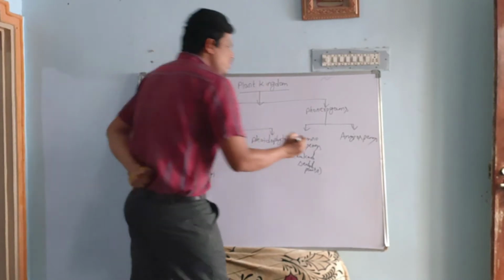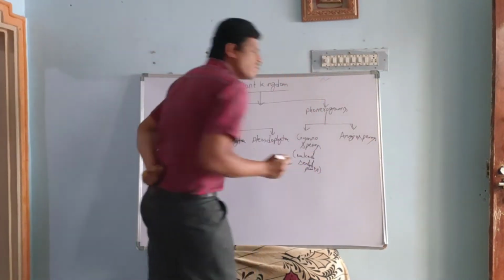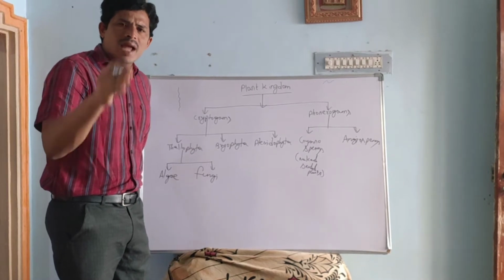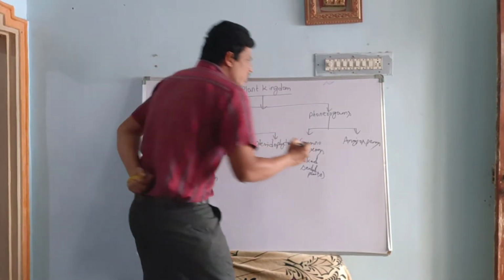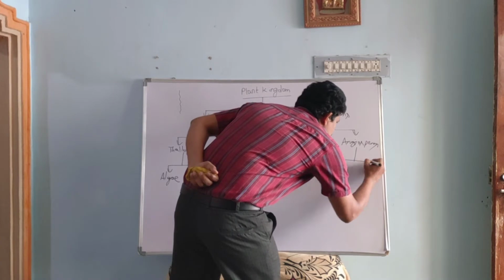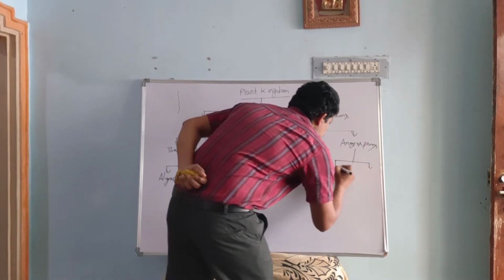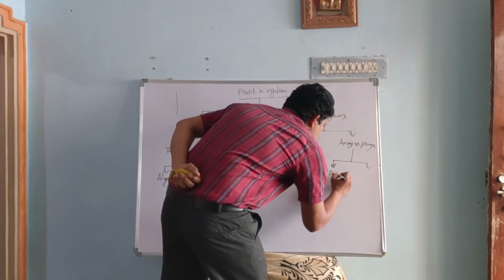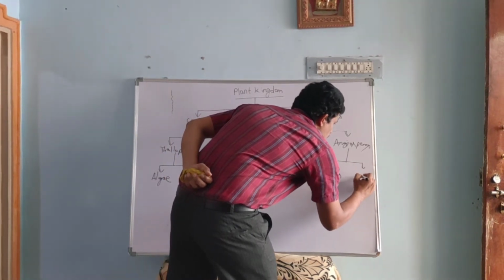And coming to the angiosperms, these angiosperms produce fruit along with the seed. The seed has a seed coat. Here angiosperms are again classified into two types. One is dicots, and the other is monocots.